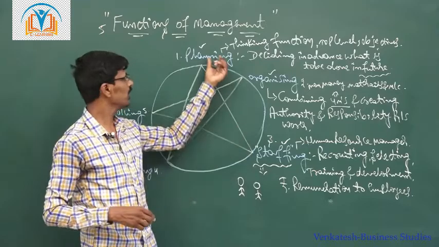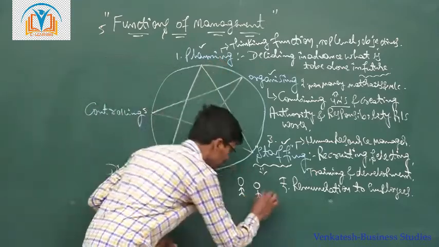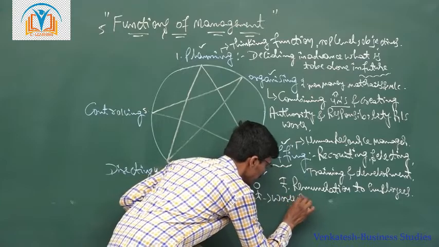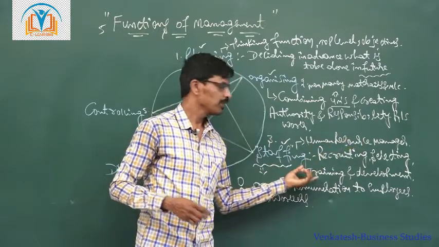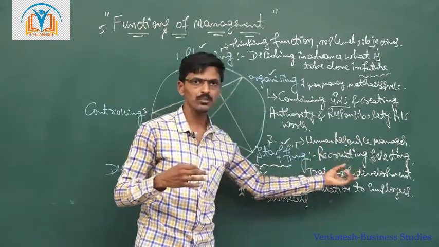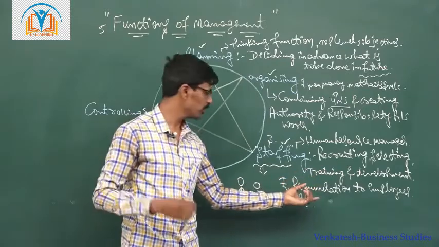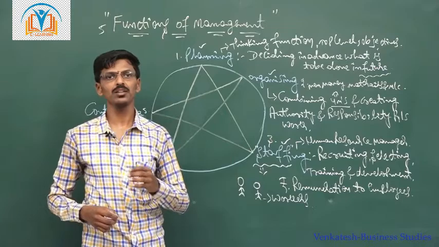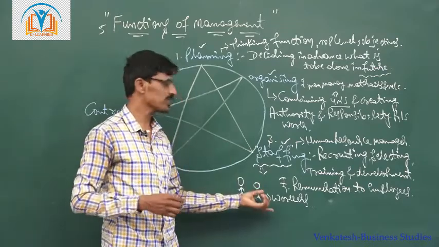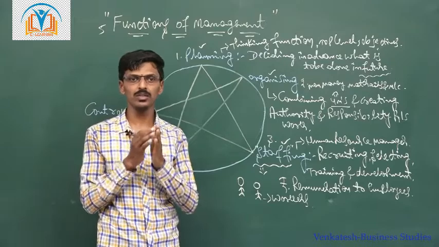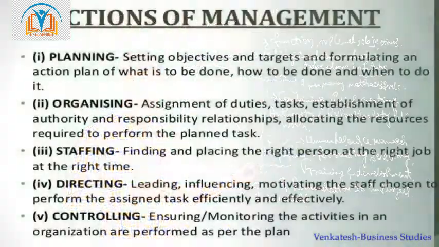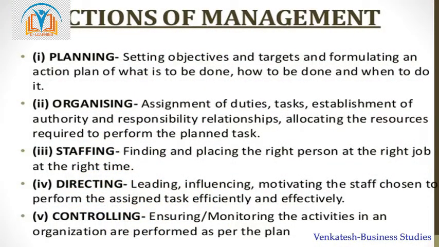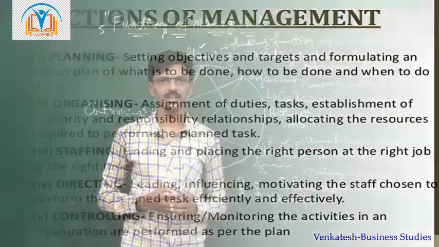So the human resource manager deals with the staffing function of management. To achieve the organizational goals, we require employees or workers. That is why the staffing function deals with recruiting, selecting and providing training and development to the employees, and based on their performance, giving the remuneration or compensation. That is called the staffing function. Generally the human resource manager oversees all the activities relating to the staffing function. So this is the third function of management, staffing.